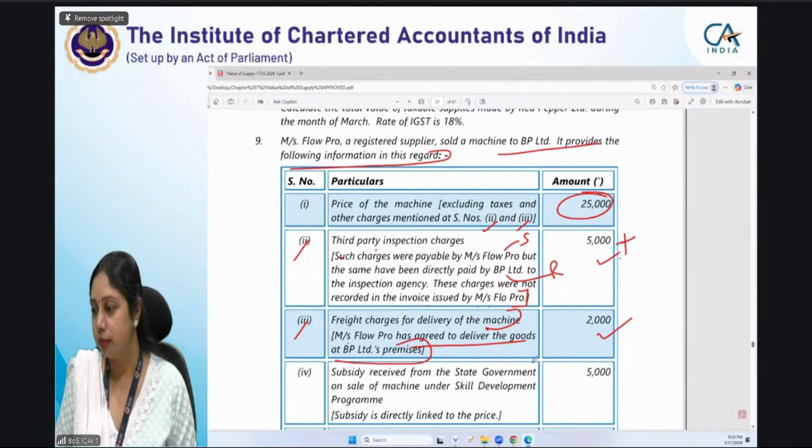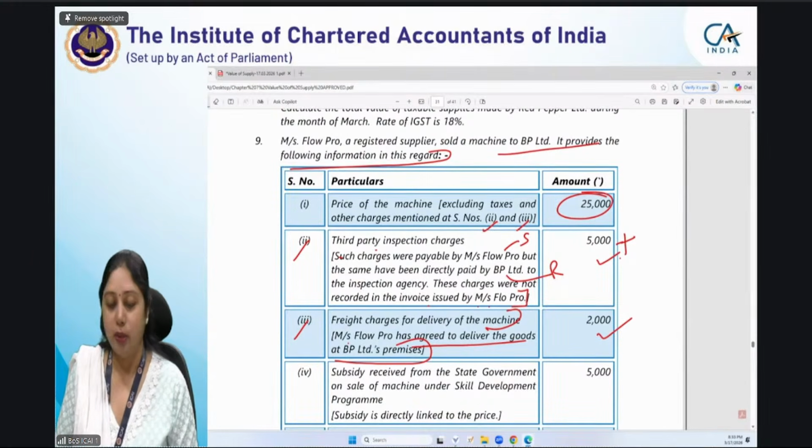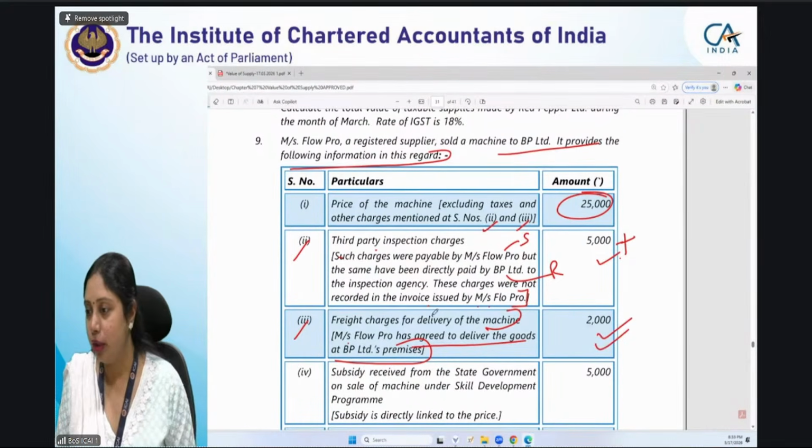Not ma'am, it gives a note. पहले आप बताइए कौन बोल रहे हैं? सुरेंद्र. हाँ सुरेंद्र बताओ. It will be, freight charges will be included or not? Yes ma'am. Let me see what others are answering. Yes, all of you are answering that this will be included.